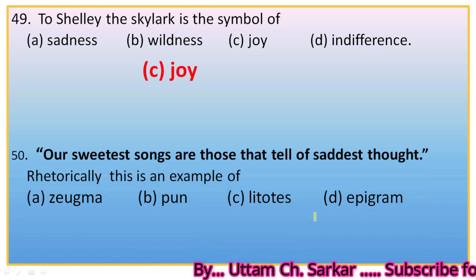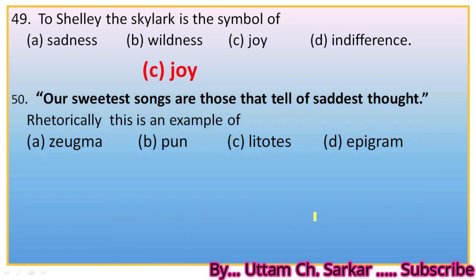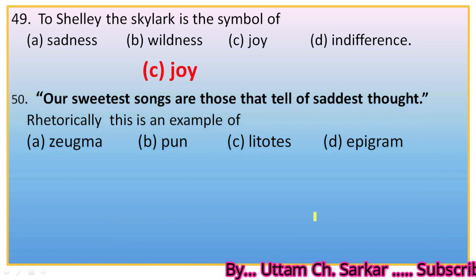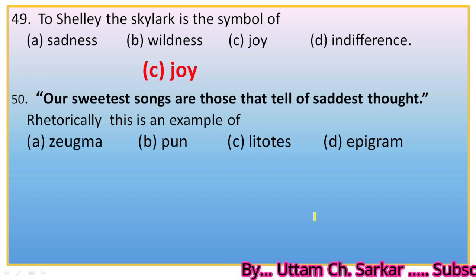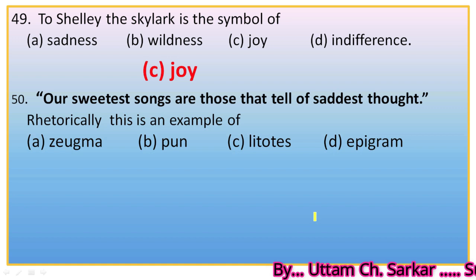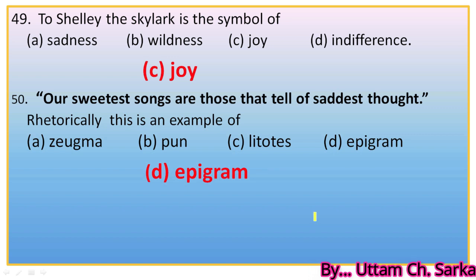Next, number 50. Our sweetest songs are those that tell of saddest thought. Rhetorically, this is an example of, the options are zeugma, pun, litotes, epigram. And this is obviously D, epigram. Why epigram? Because we know the definition. In an epigram, there is a shocking contradiction in the apparent meaning of the language or expression used, but there is an inner significance.